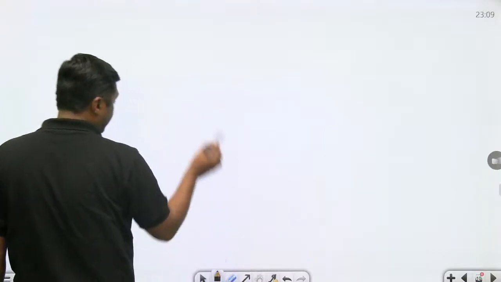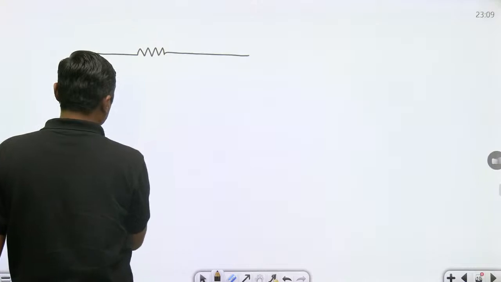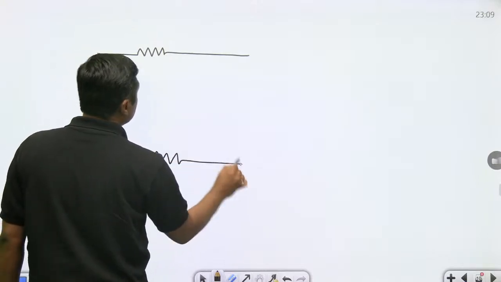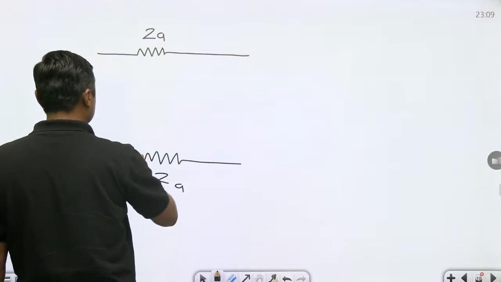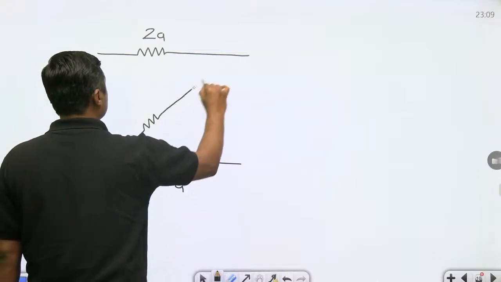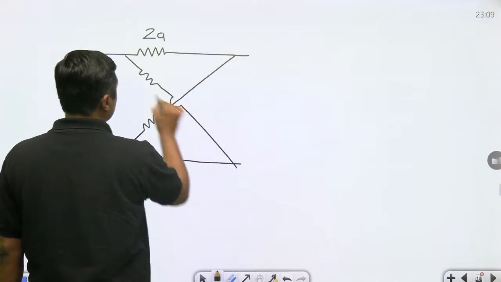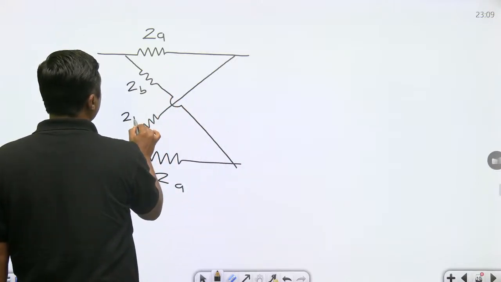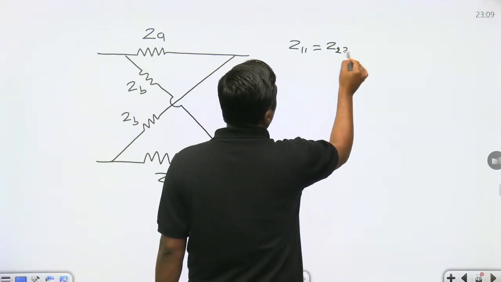If we are having the lattice network, these are called ZA, ZA, and ZB, ZB. Z11 is equal to Z22 is equal to what?